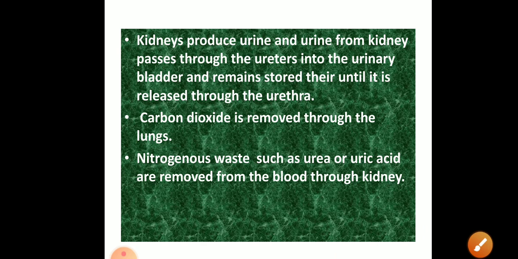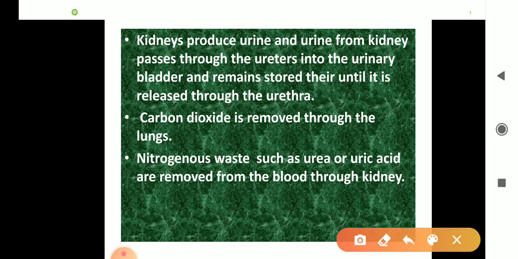Now, the kidney produces urine, and urine from the kidney passes into the ureter, and from the ureter to the urinary bladder, and then remains stored in the urinary bladder until we feel the urge, and we release it. Then the next product formed in our body, carbon dioxide, is removed by the lungs. And nitrogenous waste, I told you, is removed by the kidney.